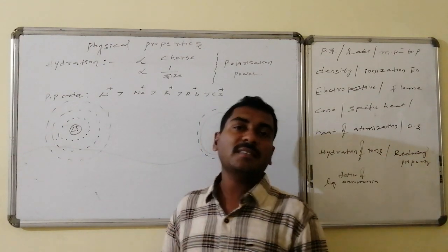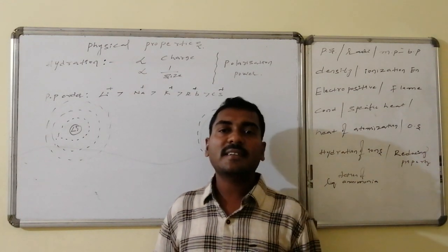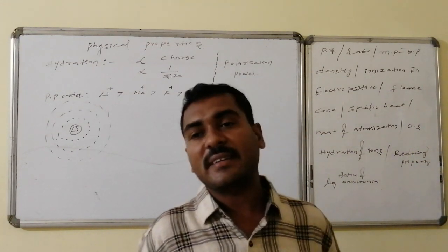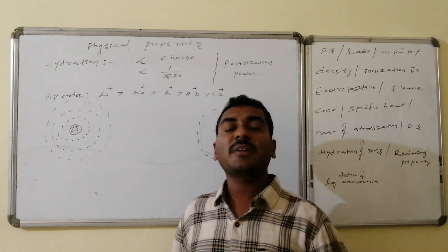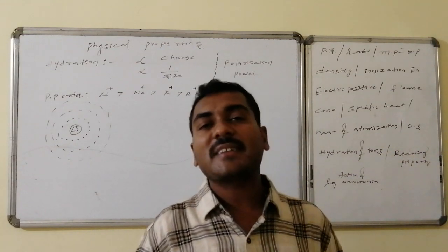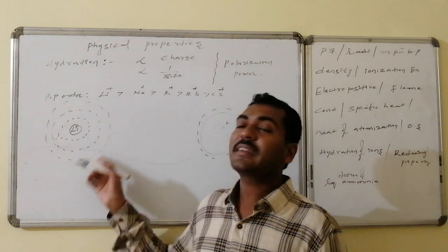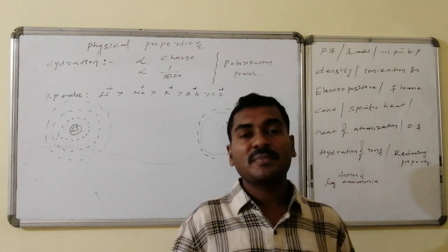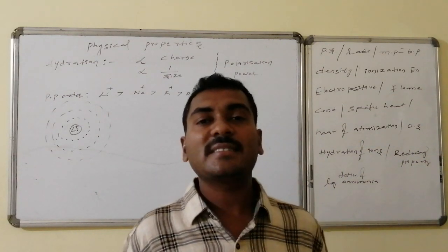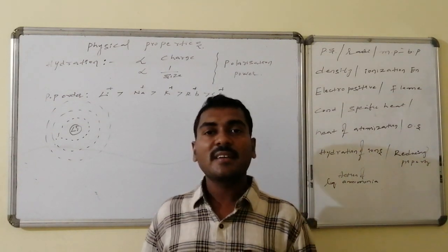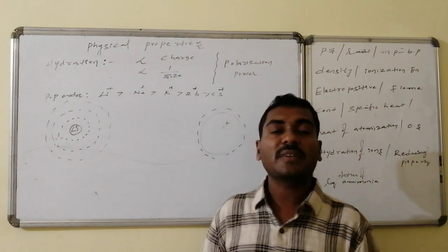Here these are ions, and these also act as charge carriers. Hence, these act as conductors. These conductors are said to be ionic conductors, electrolytes. This conductance also depends on the experimental, practical size of the particle. That is nothing but the hydrated lithium ion and hydrated cesium ion. The larger the size, the lesser the conductance. The smaller the size, the greater the conductance. Hence, this ionic conductance will be least for lithium and highest for cesium.